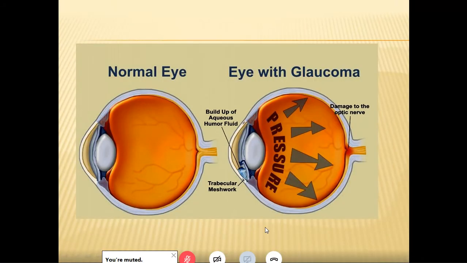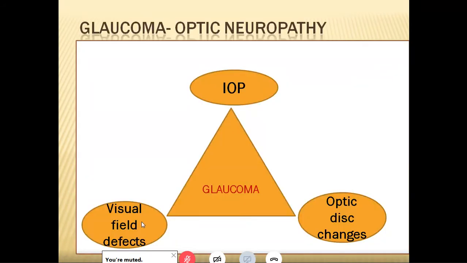The second feature is the visual field defects. These visual field defects are a result of the optic nerve damage, and they are also very typical of glaucoma, which you have read yesterday. The visual field defects are the same, be it any kind of glaucoma. Eventually, even the visual field defects will finally lead to irreversible blindness.